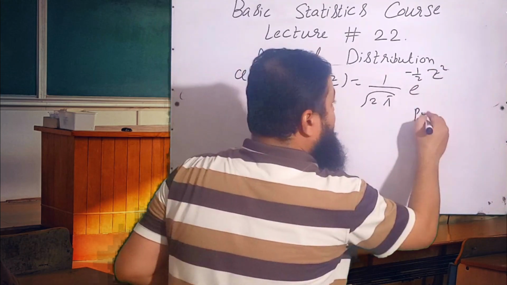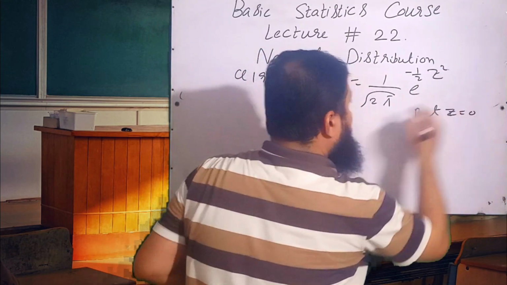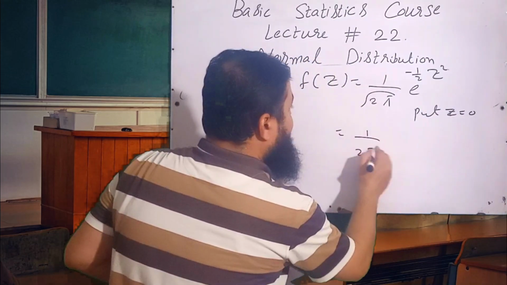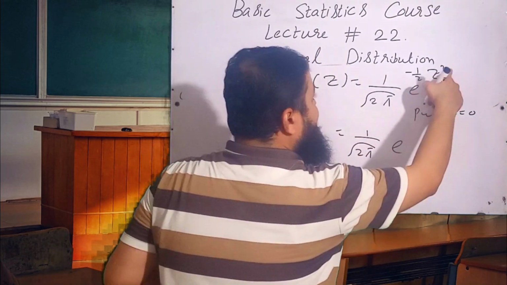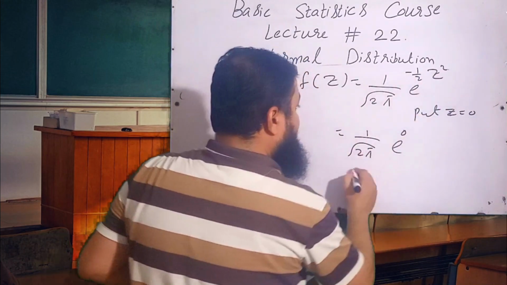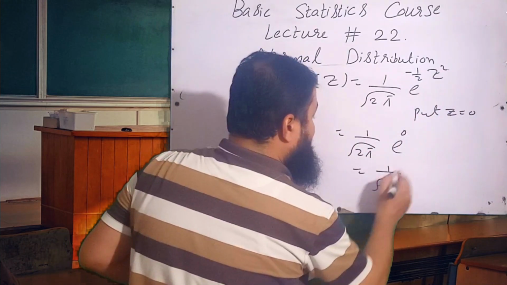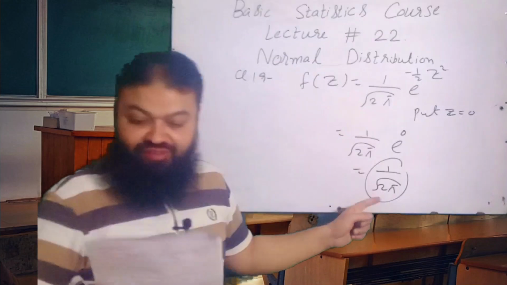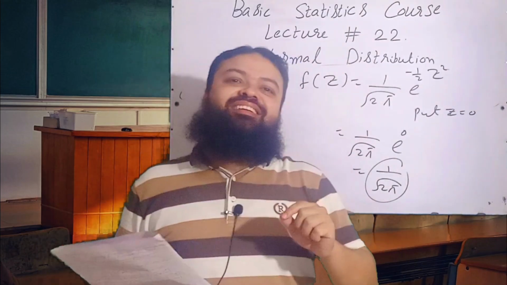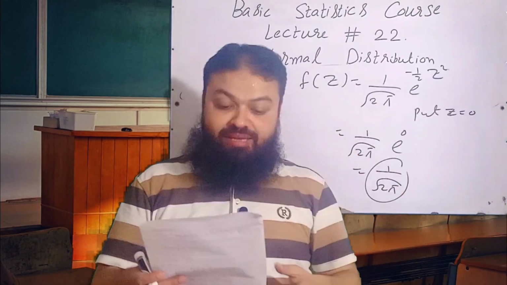Just substitute, put z equal to 0. e raised to power 0 is 1. That will be 1 over root 2 pi, and if you calculate, the answer will be 0.3989. D will be the correct option in the exam.